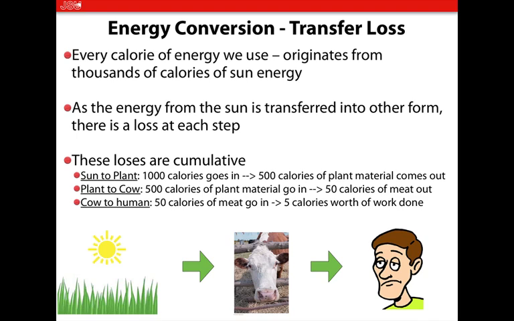The point is this: we have said in the past that when we do an energy transfer, it's not 100%. We have useful energy before the transfer, and after the transfer we have some useful energy. But if we compare the useful energy after to the useful energy before, they're not the same.